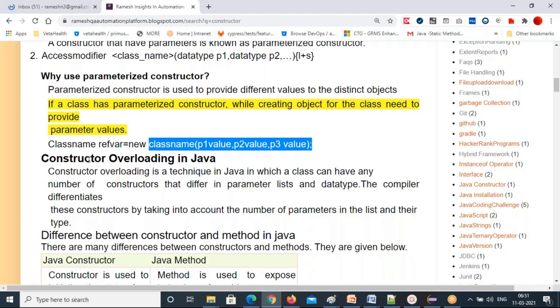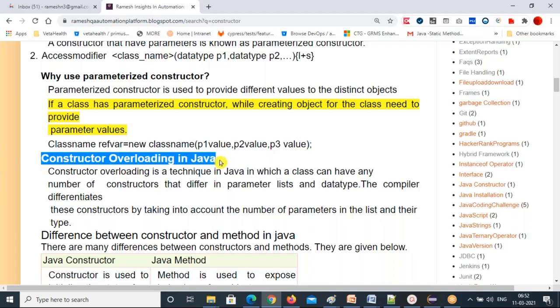What is constructor overloading? A class can have multiple constructors with different parameter lists and data types. Only the parameter list changes from one constructor to another.